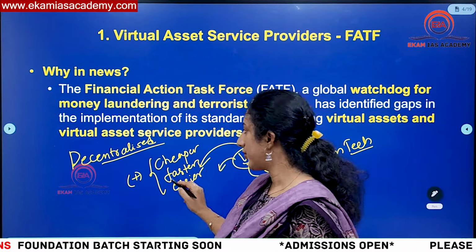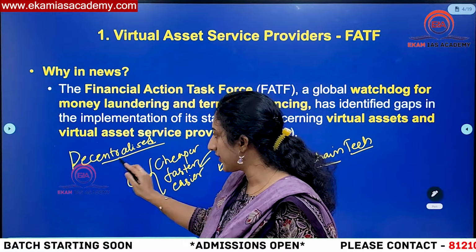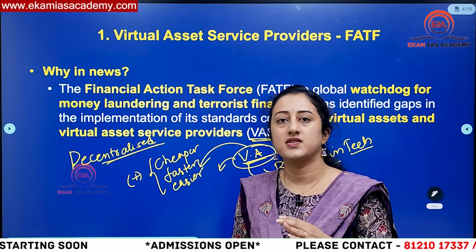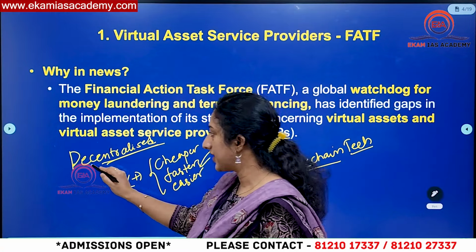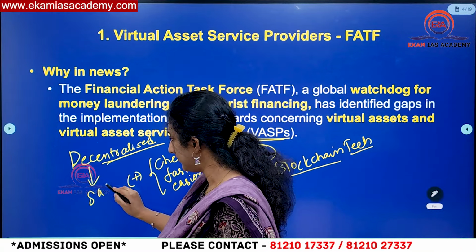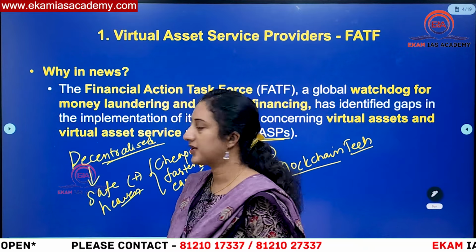But what happens when you're without regulation, if you're allowing these virtual assets, as they're decentralized in nature, those transactions will not be coming to the sight of the government. So what happens? It is becoming a safe haven for the criminals as well as terrorists. It is becoming a safe haven.